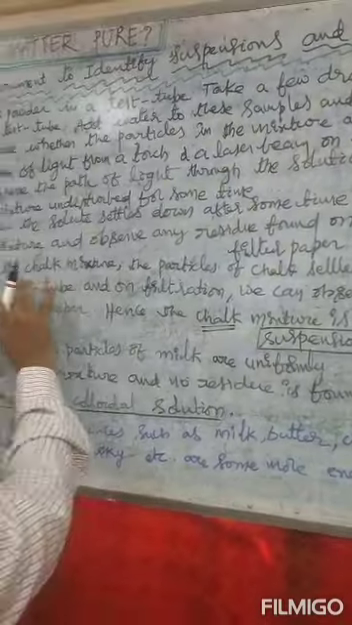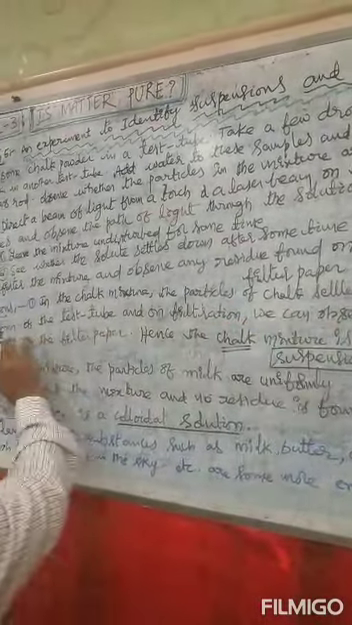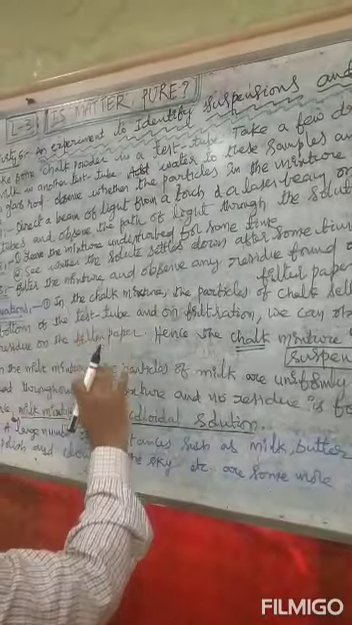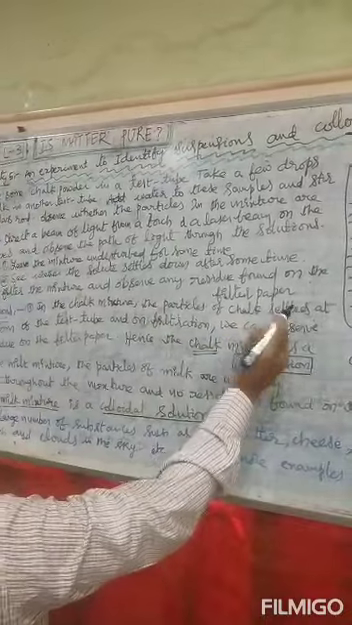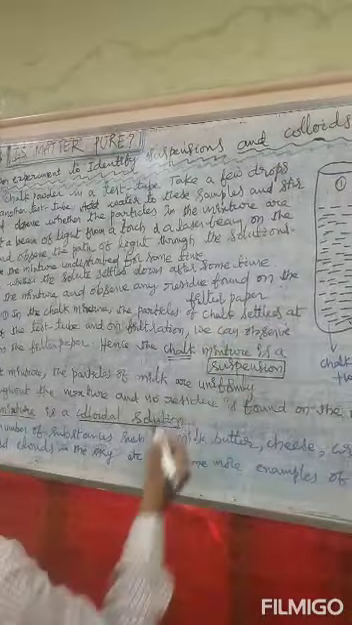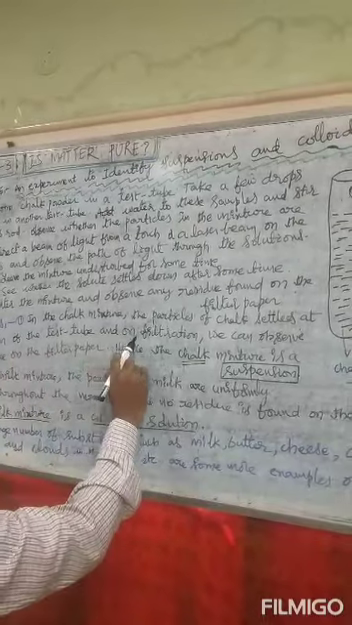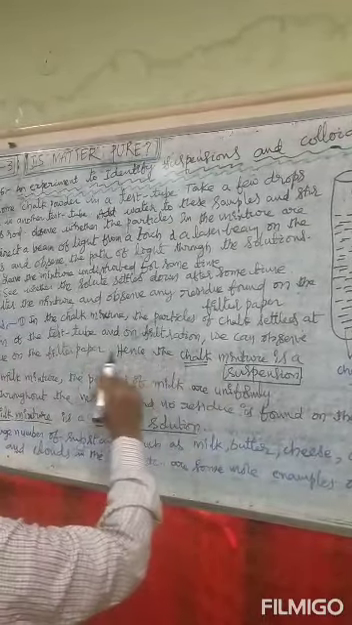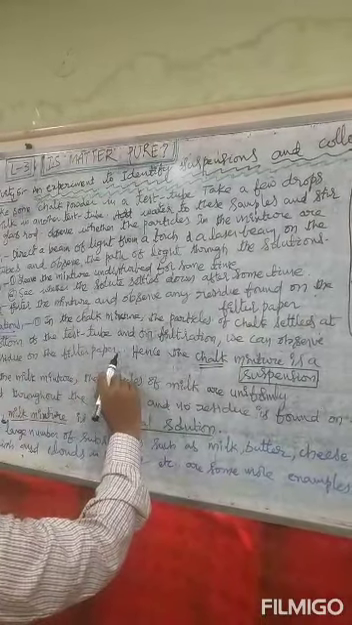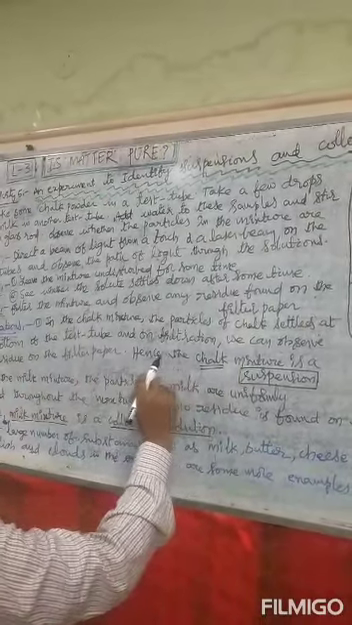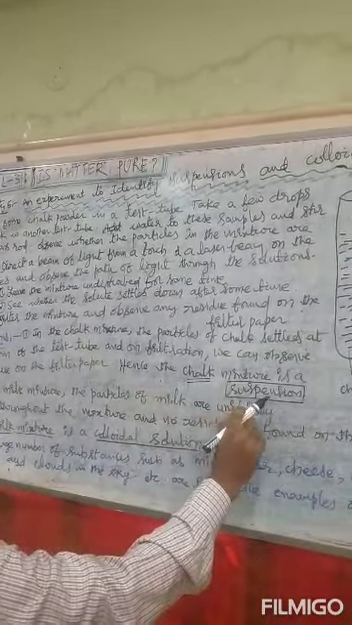In the chalk powder mixture, the particles of the chalk settle at the bottom of the test tube, and on filtration we can observe a residue on the filter paper. Hence, the chalk mixture is a suspension.